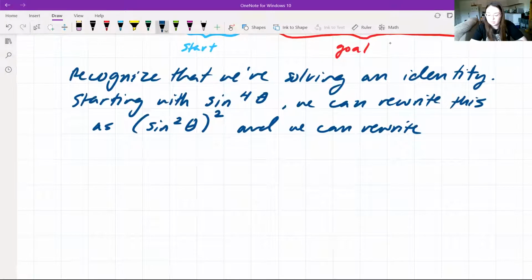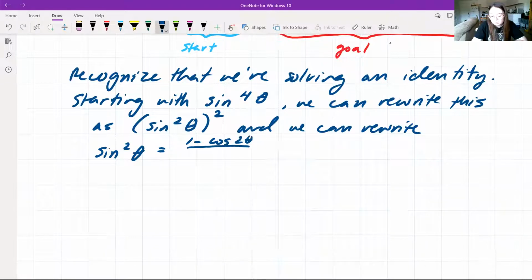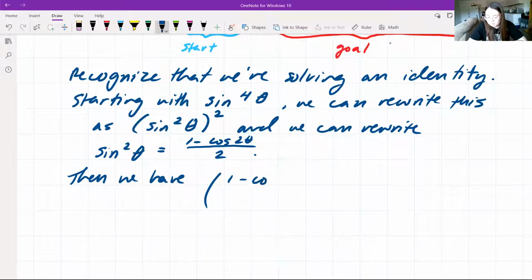So we can rewrite sine squared of theta as 1 minus cosine of 2 theta, divided by 2. Replacing this, we end up with 1 minus cosine of 2 theta over 2, squared.